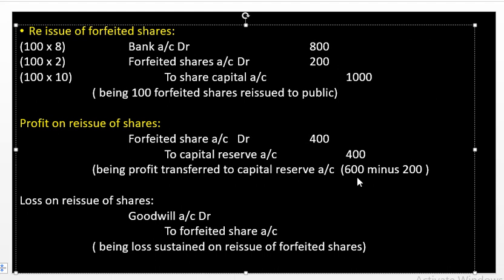That is, from the forfeited shares journal we are getting 600 rupees, which is already paid by the shareholder, and from the reissue the company is getting a loss of 200 rupees, and 200 rupees is deducted from that 600 rupees. So the company is earning profit on reissue of shares. This is our example.